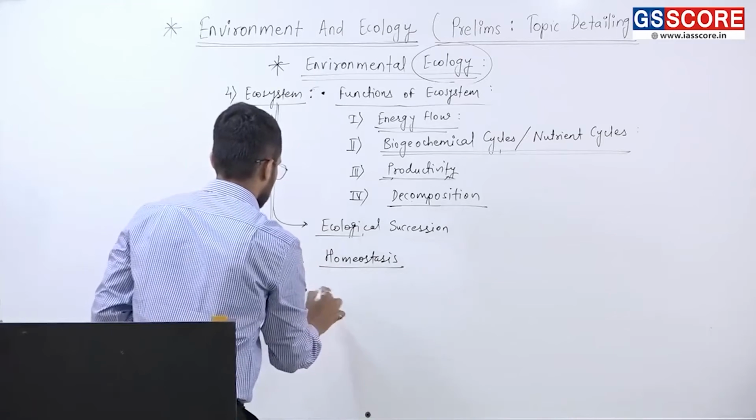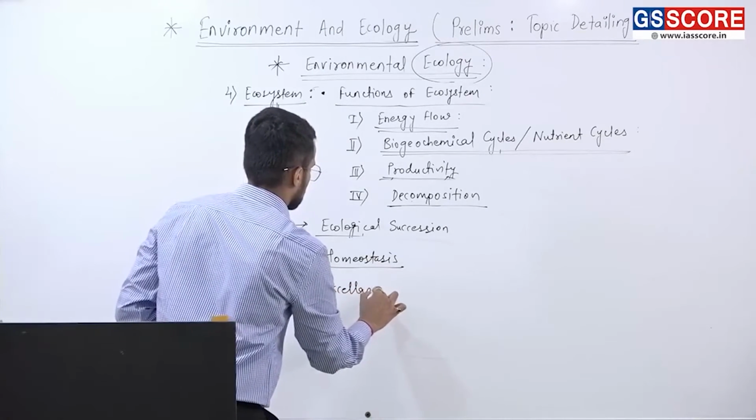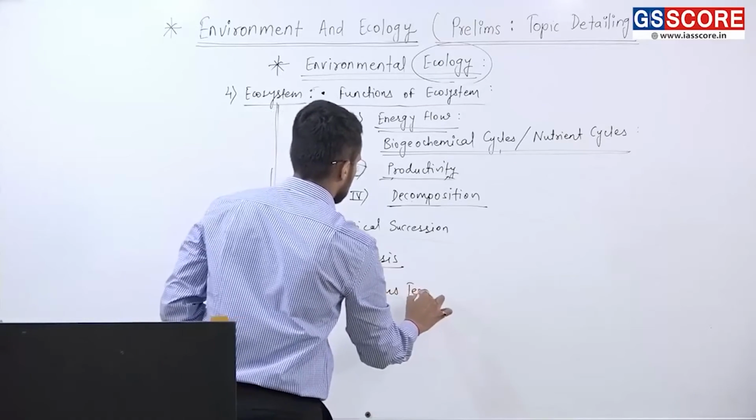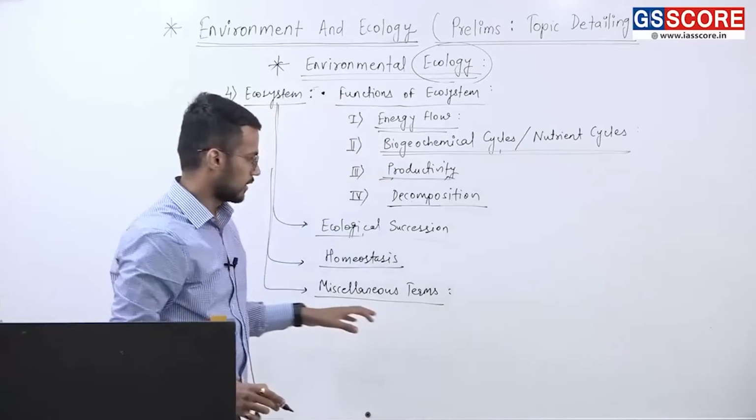And finally, there are certain miscellaneous terms that one must be aware of under ecosystem.